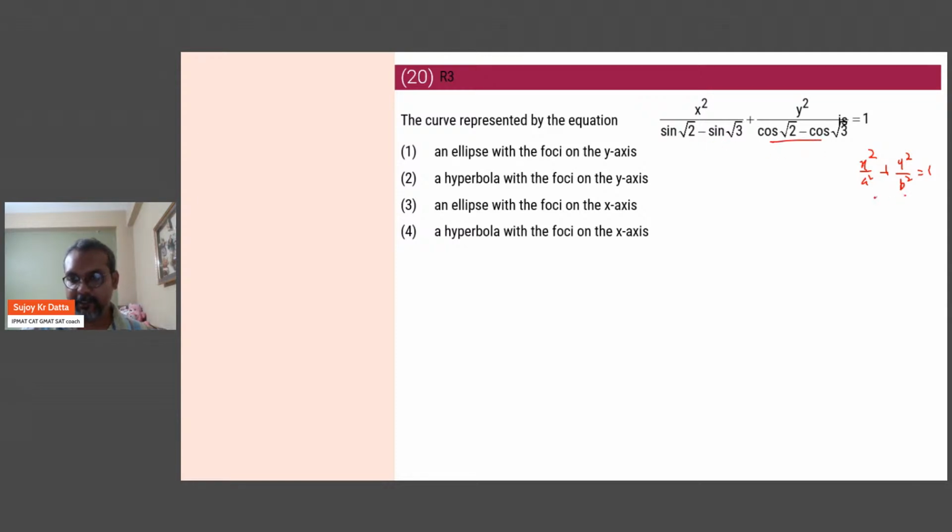If b is bigger than a, then it is on the y-axis. If a is bigger than b, it is on the x-axis. So let's just say we want to compare cos of root 2 minus cos of root 3 versus sine of root 2 minus sine of root 3. So now comparing this, instead of comparing as it is, what we do is switch, take the cos root 3 on that side and the sine on this side.